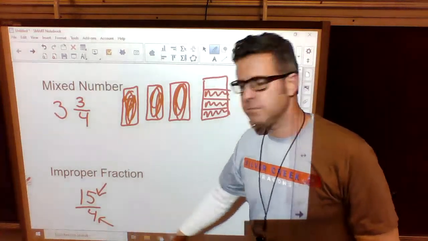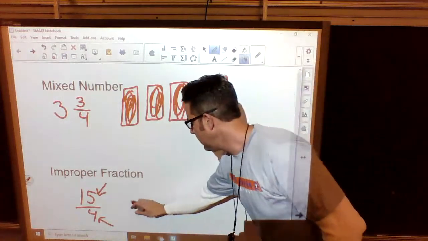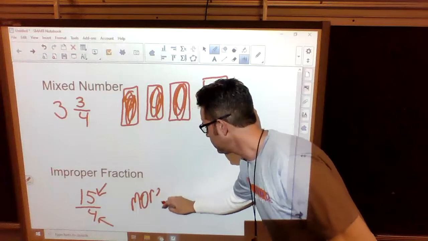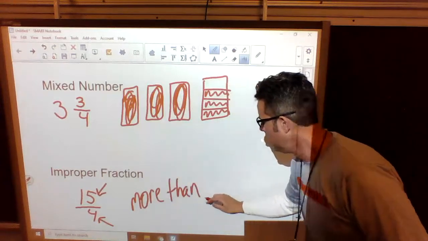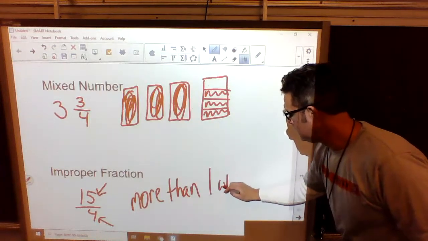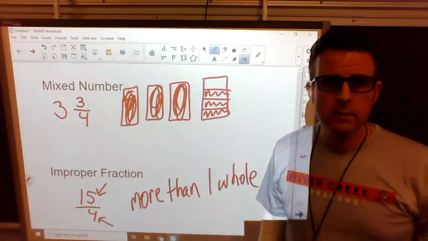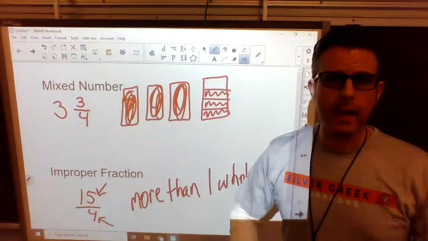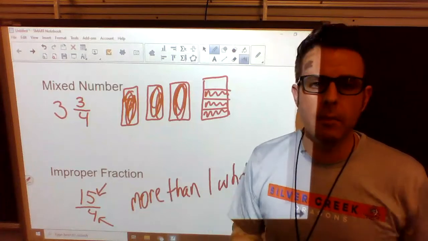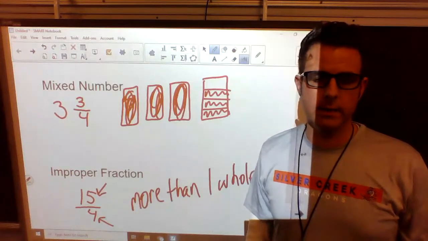So what does this mean when it's improper? It's more than one whole. We have more than a whole pie, or more than a whole Butterfinger, or more than whatever whole we're talking about.